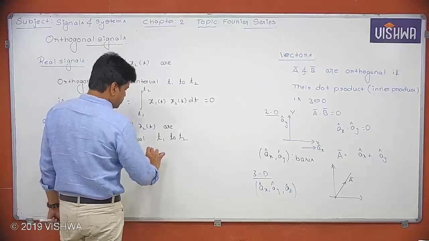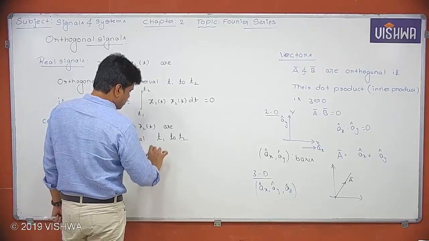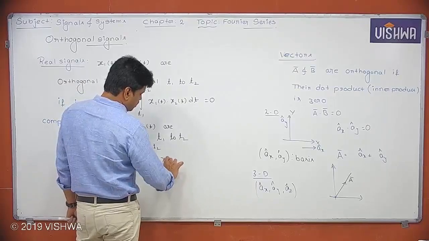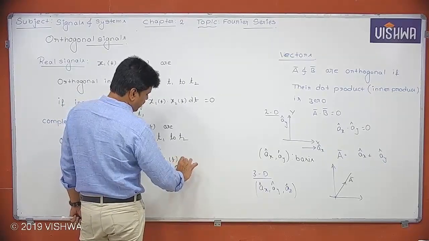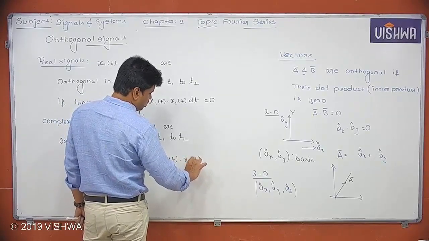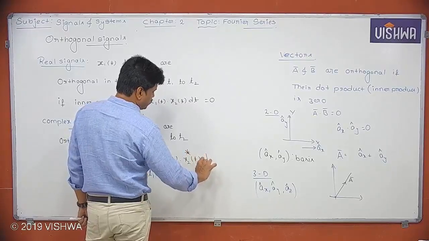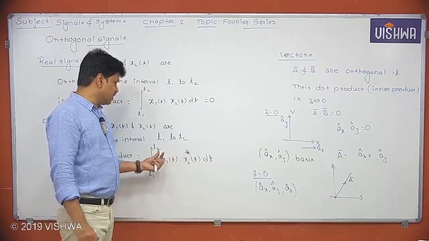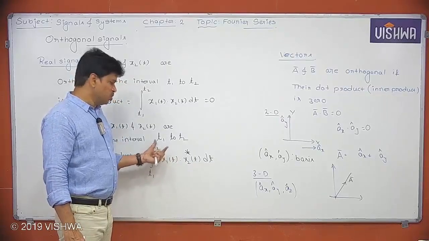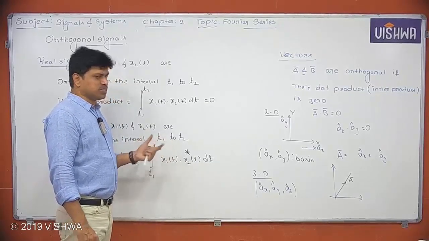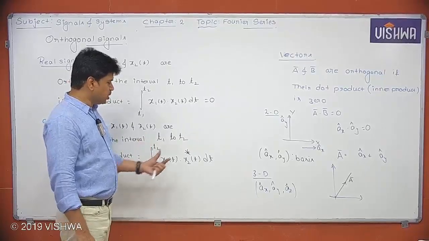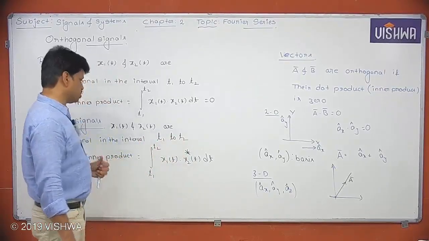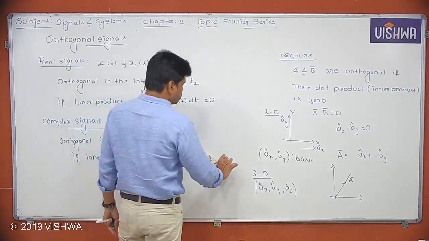Suppose I consider the integration from t1 to t2 of x1 of t multiplied with x2 of t conjugate. It is not necessary to take the conjugate for the second signal. You can take the conjugate for the first signal also. So you have to take the conjugate for only one signal. Then this integration represents the inner product, and this inner product has to be 0.